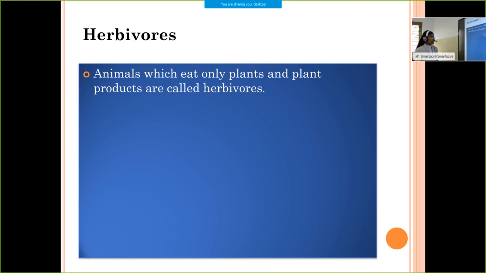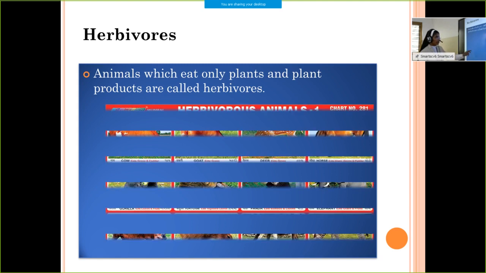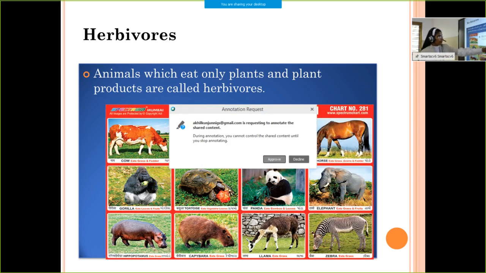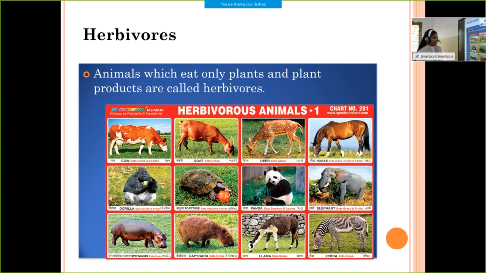Now we are going to discuss herbivores. What do you mean by herbivores? Animals which eat only plants and plant products are called herbivores. In this chart you can see so many animals that eat only plants or plant products.